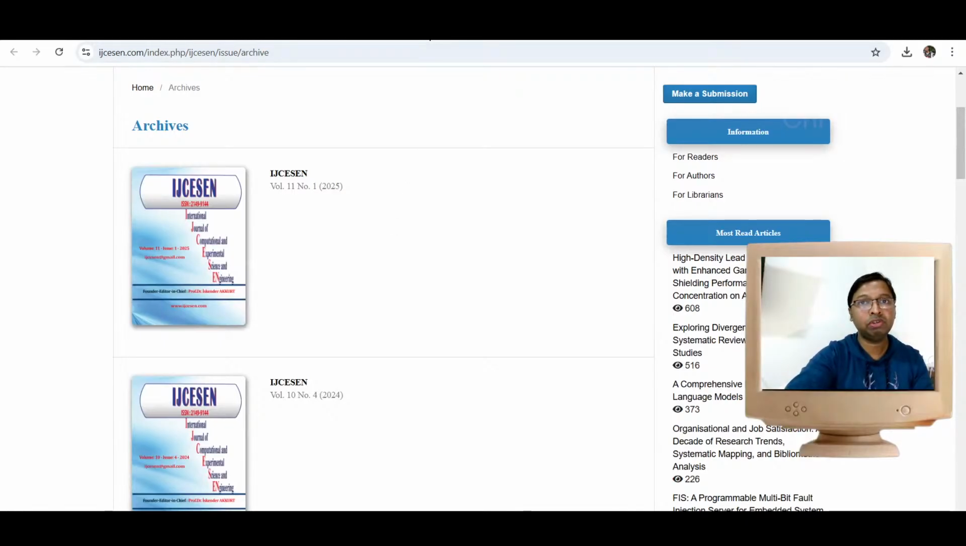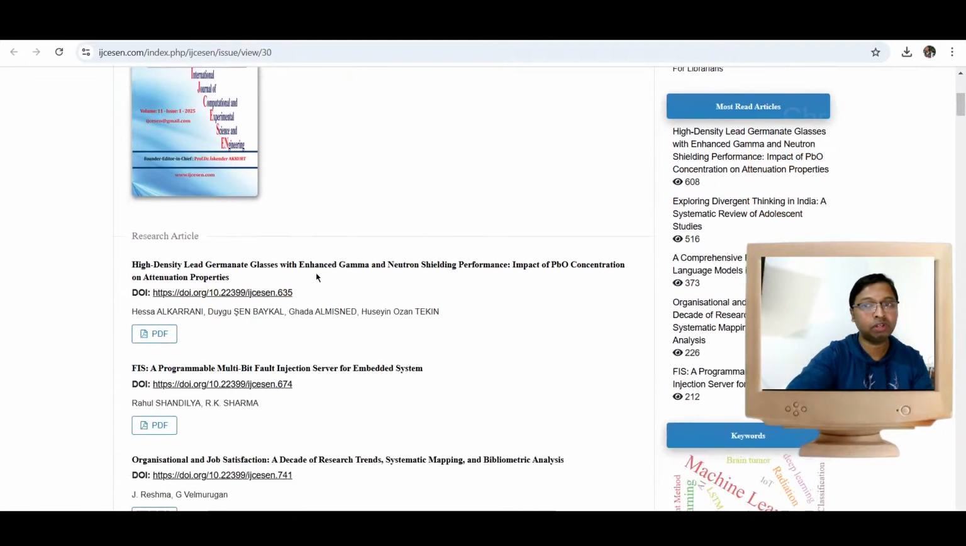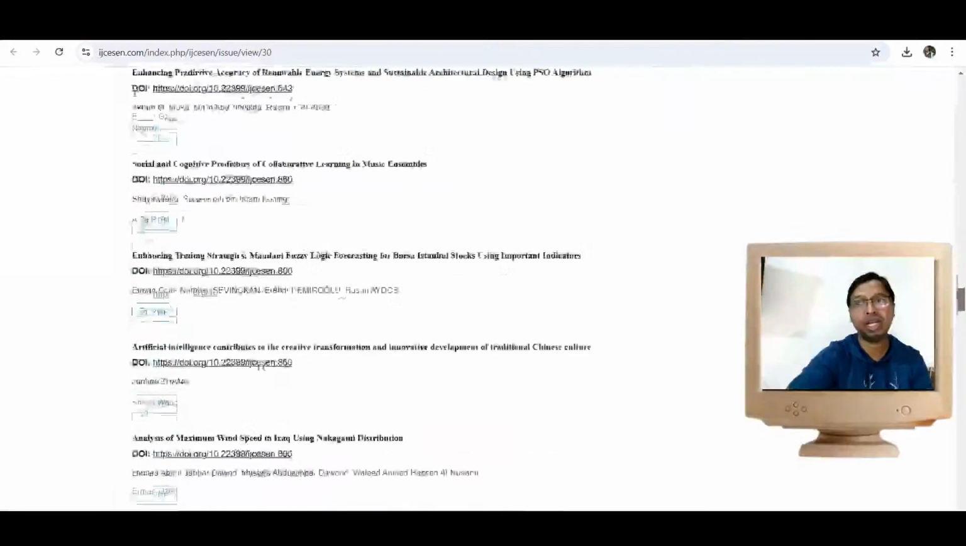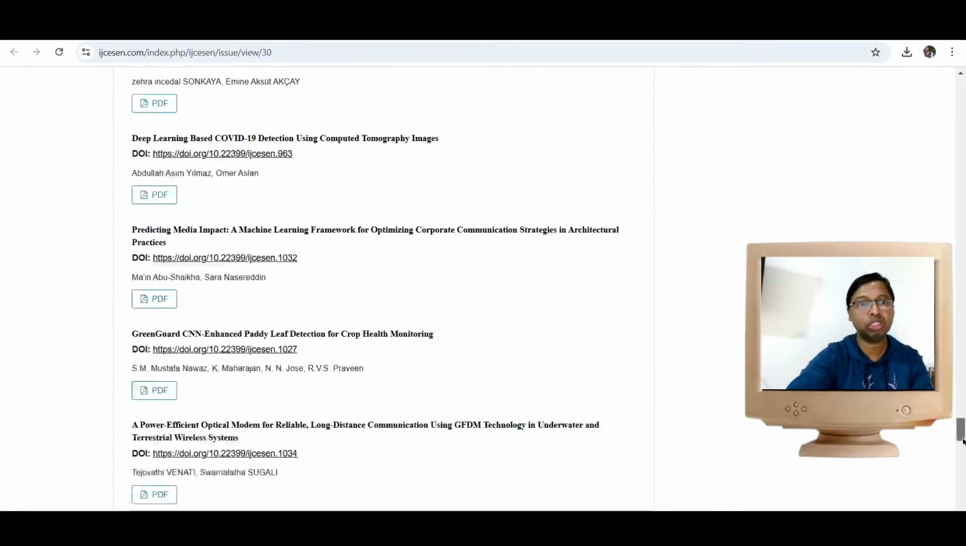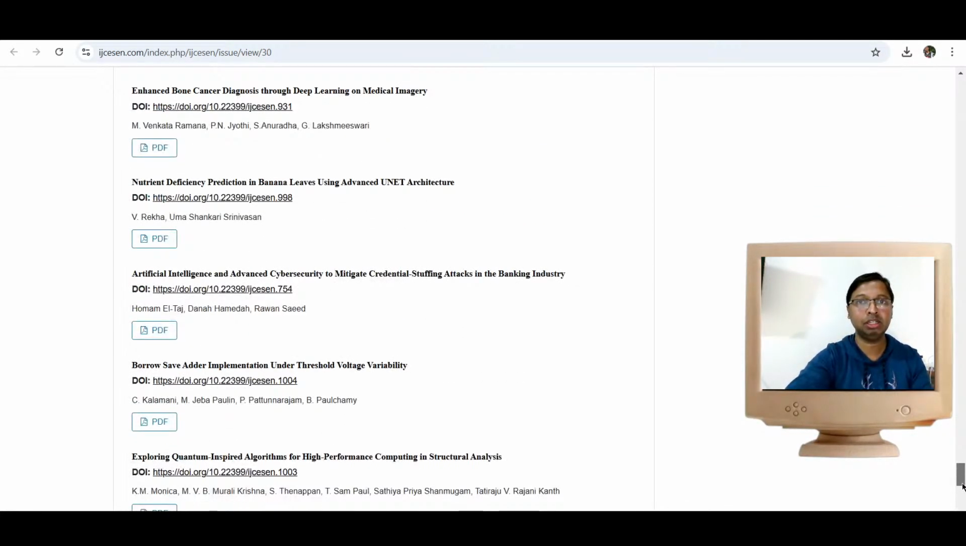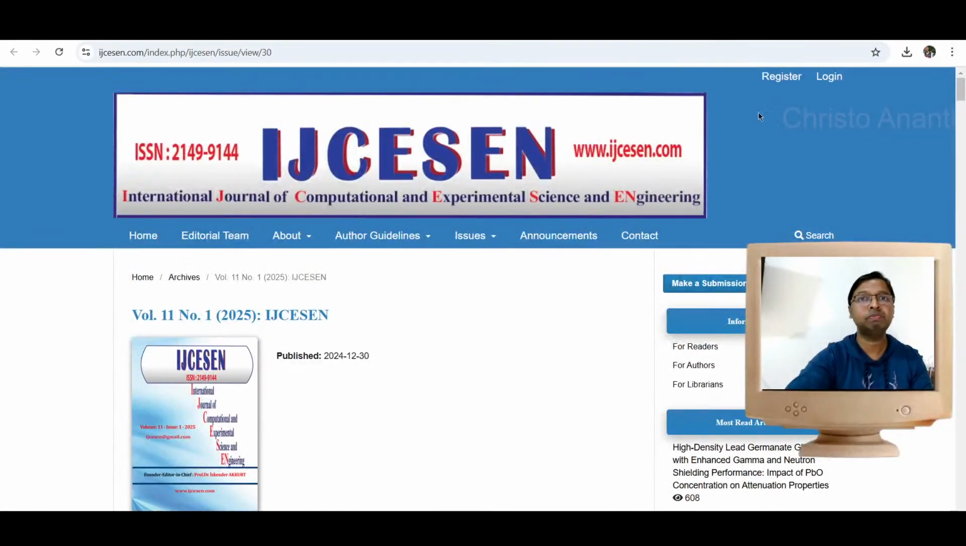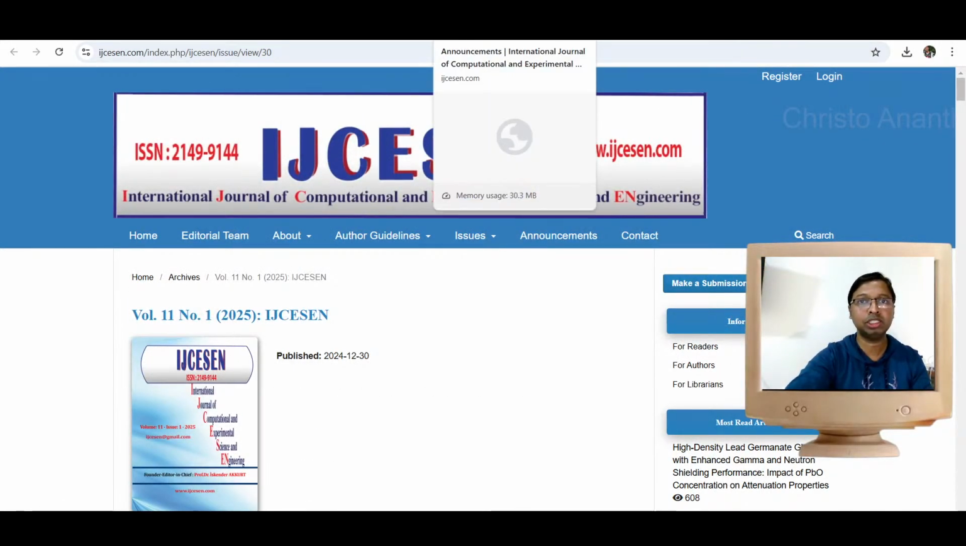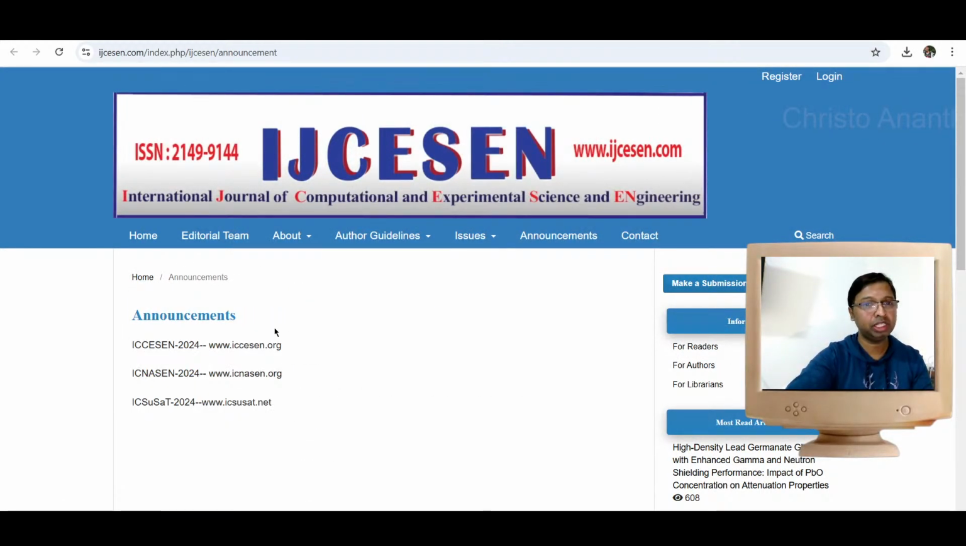But in 2025, as I told you, too many articles are being published, and most of them are Indian author articles. We really don't know whether it is a Turkish journal or an Indian journal. But there are also some Turkish articles being published. In the announcement section, they have given some information about ongoing conferences.